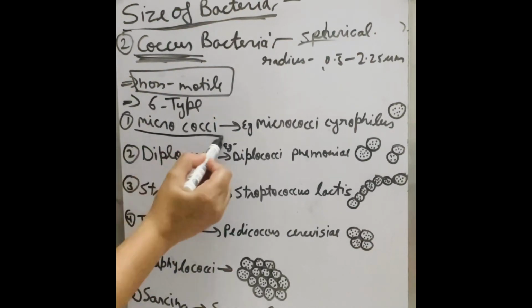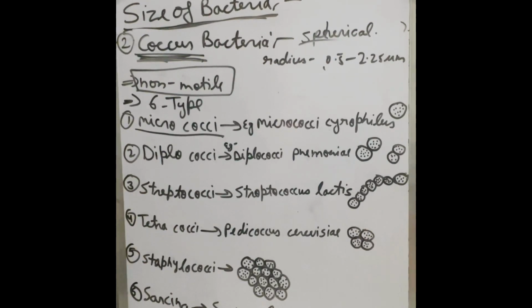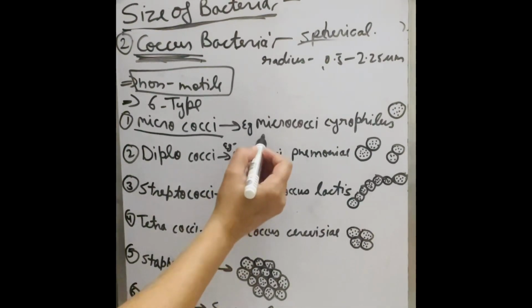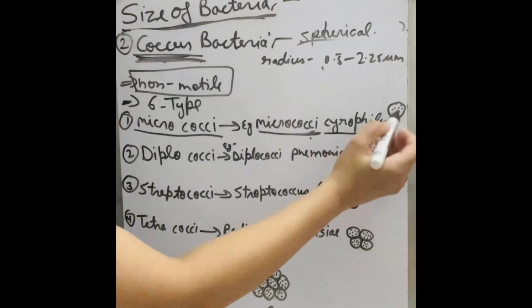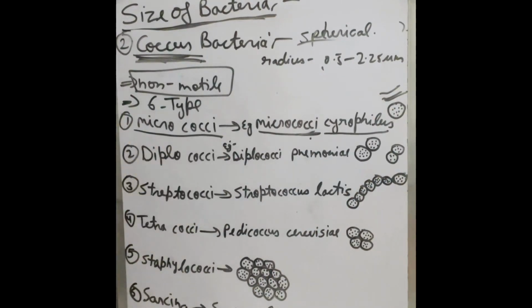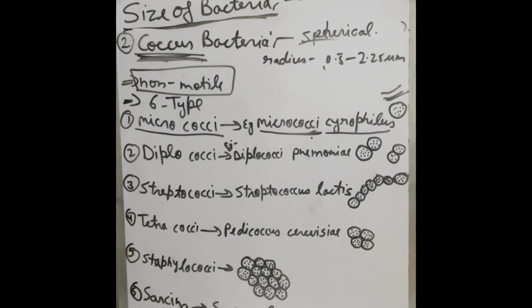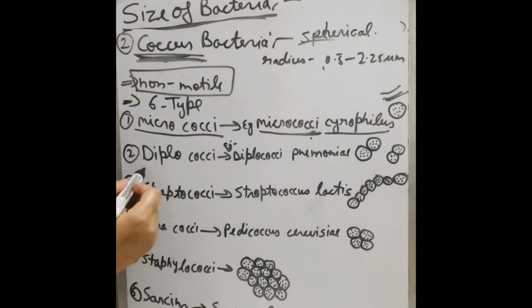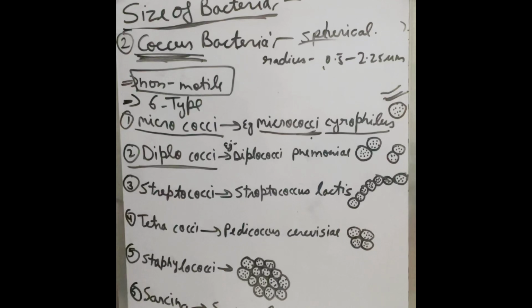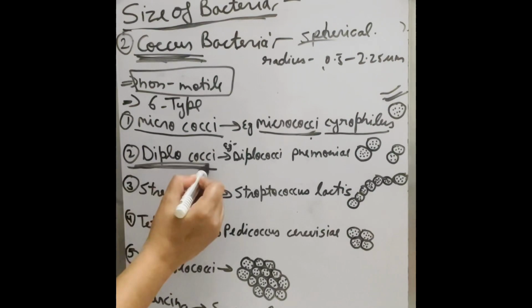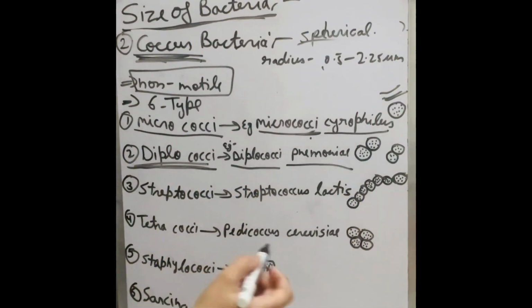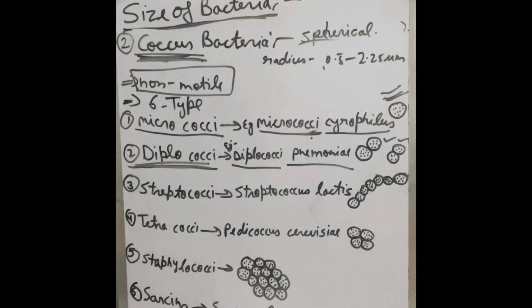The first one is micrococci bacteria. When a bacteria is in single form, it is called micrococci bacteria. For example, micrococci Syrophilus bacteria. Diplococci bacteria, when two bacteria form in a pair, are called diplococci bacteria. Example, diplococci pneumonia.